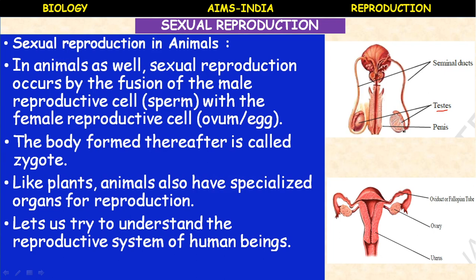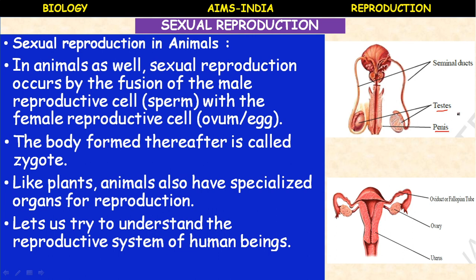Singular we call it testis, but plural is testes. Two sperm ducts are present, called seminal ducts, and a copulatory organ, that is the penis.